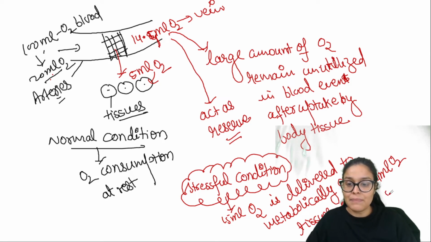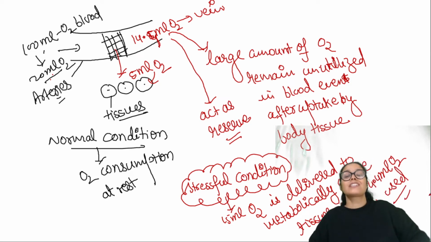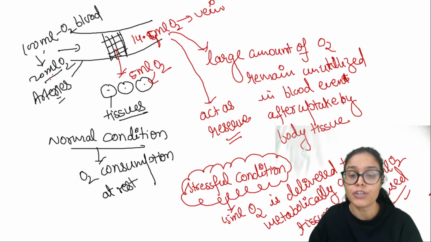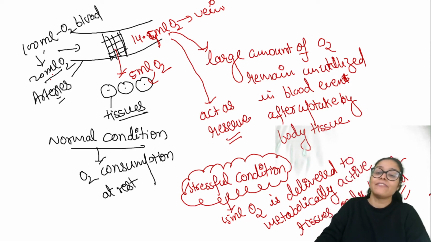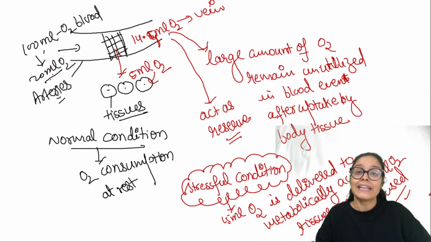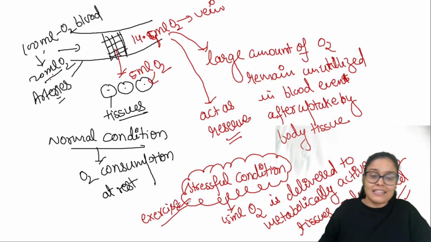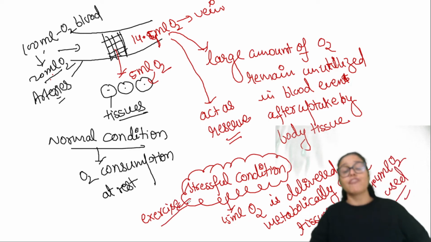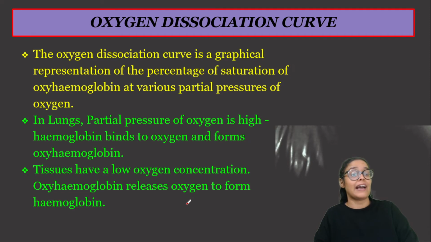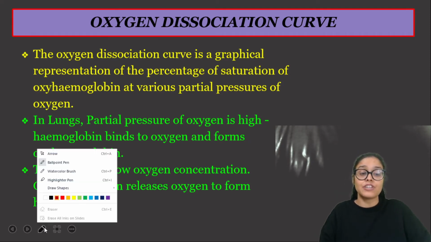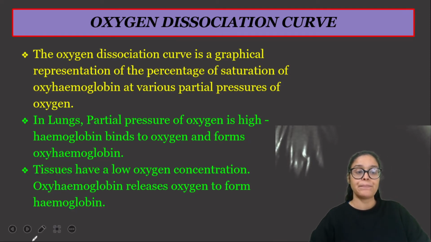So this time very little amount of oxygen remains unused, क्योंकि 15 ml oxygen तो पहले डिलीवर कर दिया है टिश्यूज को. किस कंडीशन में? स्ट्रेसफुल कंडीशन में. जब आप एक्सरसाइज कर रहे हैं, when you are doing exercise, then at that time 15 ml oxygen will be utilized by the metabolically active tissue, which you have to remember.